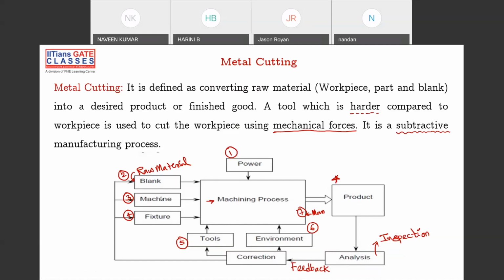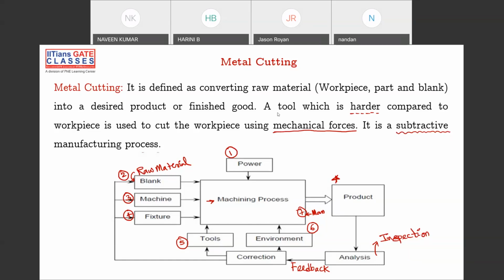Where is the error? Maybe your machine is having some error, or maybe the fixture is not set up properly, or there is a problem with the person, he is not a skilled laborer, he didn't do the machining properly, or the blank material is coming from the foundry section and it's not good. So like that, there are some problems. All the problems will be corrected and sent as feedback. This is all the incoming back, called feedback here. So you give this feedback to all the inputs, and then you correct the machining process and you get the exact product out of it. So this is a simple layout of your machining process.